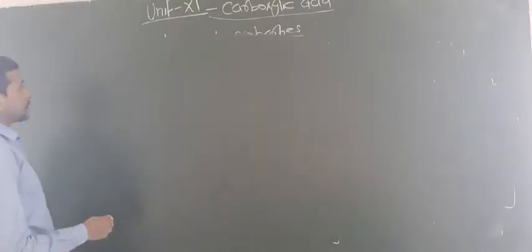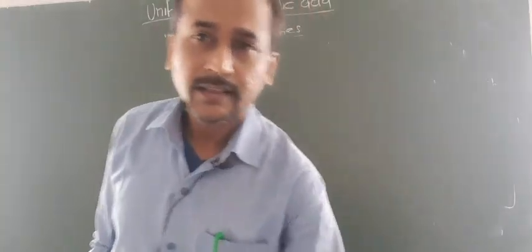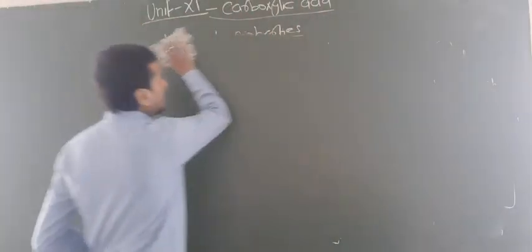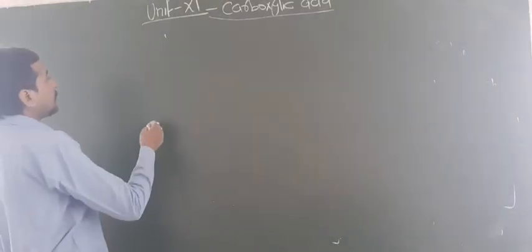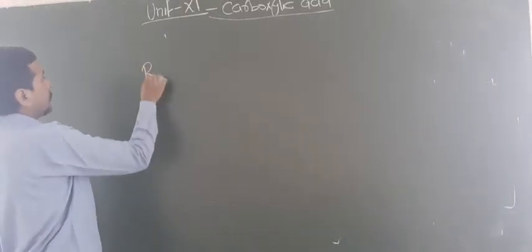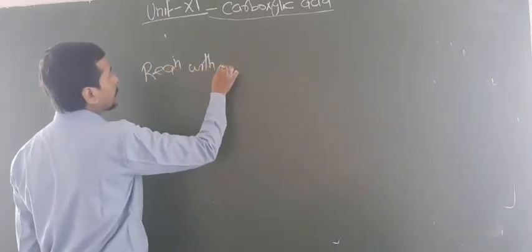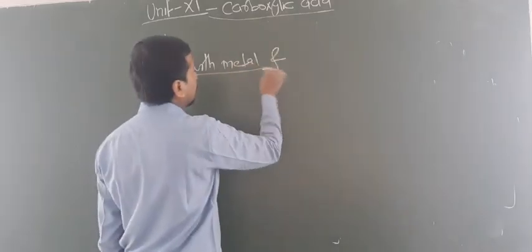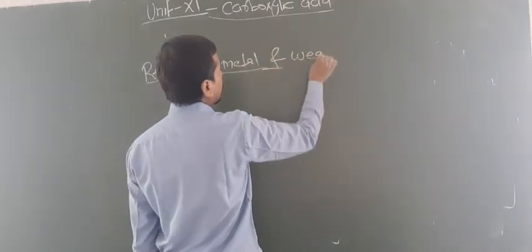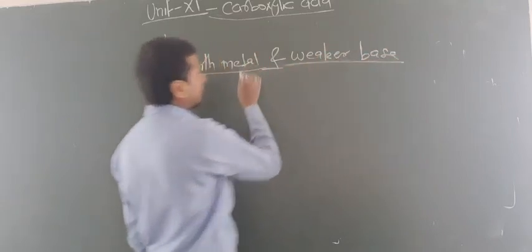Now some questions are given. How can you show that a carboxylic acid is acidic in nature? Just like alcohol and phenol, it will also react with metal. So now, reaction with metal and weaker base.